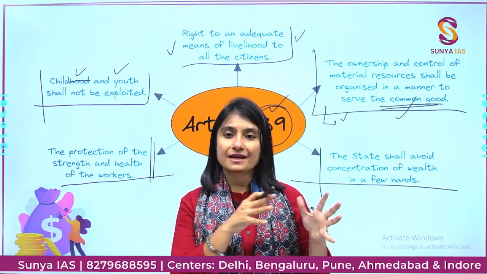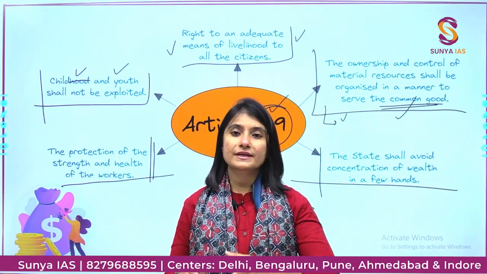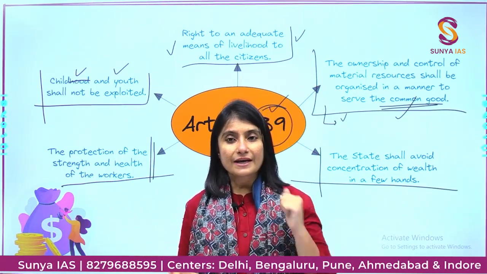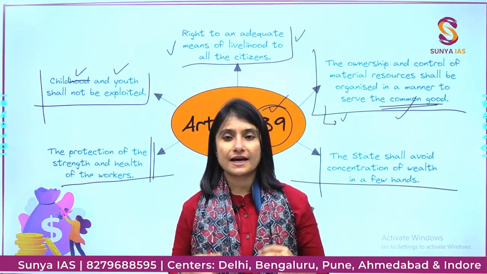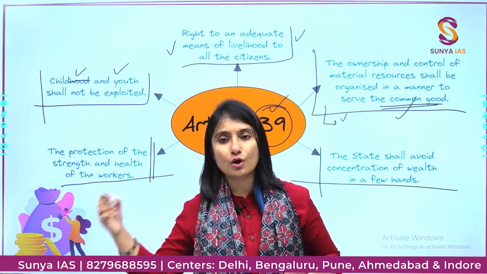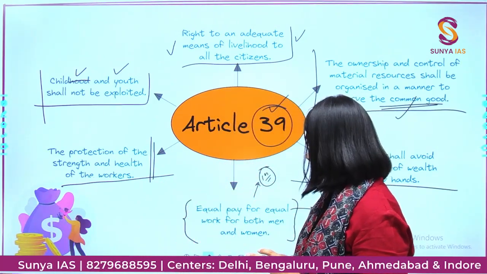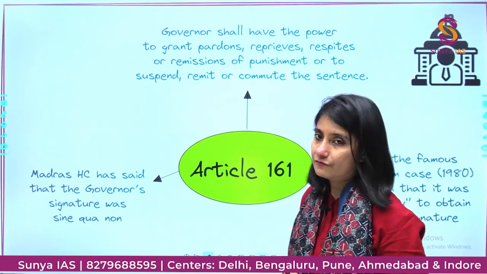So the fundamental rights put a negative obligation on the state. They limit the action of the state. Whereas the DPSPs are positive in nature, as they enable the state to do a lot of activities for the citizens. Okay, let us go ahead and look at some new articles now.